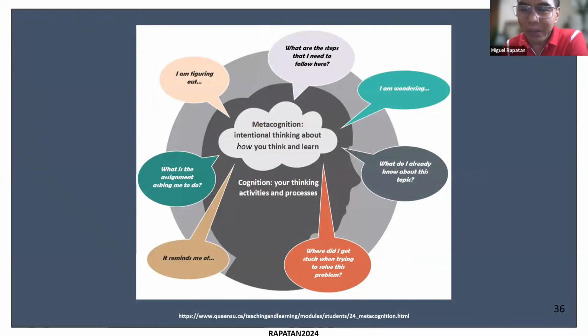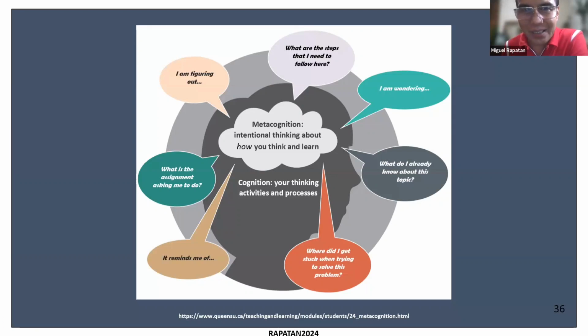And because in self-assessment, students are aware of the kind of answers they make, the reasons for their answers, and the gaps they have, and how to correct them. So this process of self-awareness is what we also refer to as metacognition, intentional thinking about how one thinks and learns. So another simple way to define metacognition is thinking about thinking.